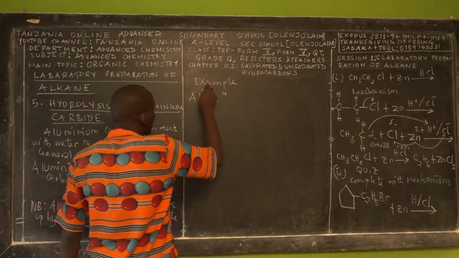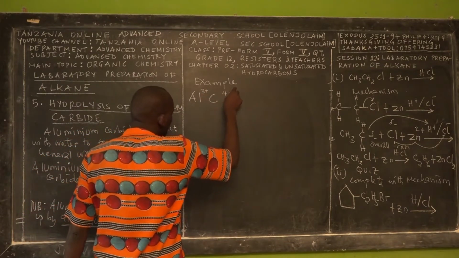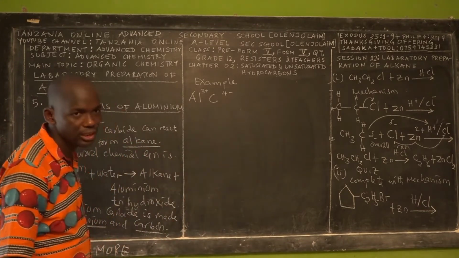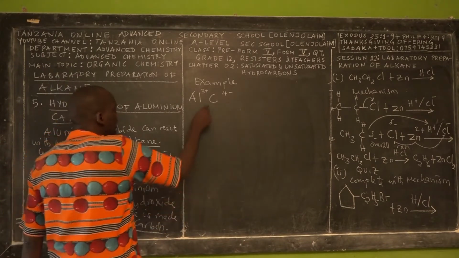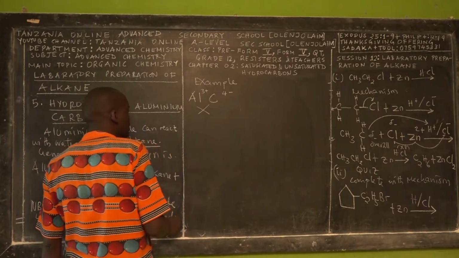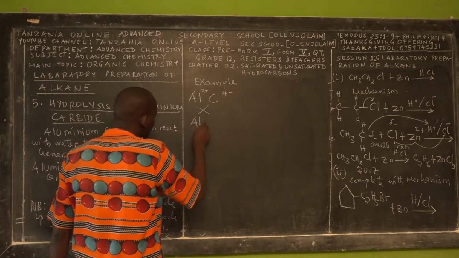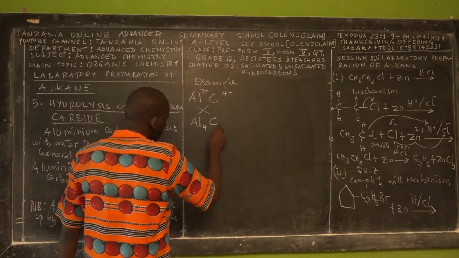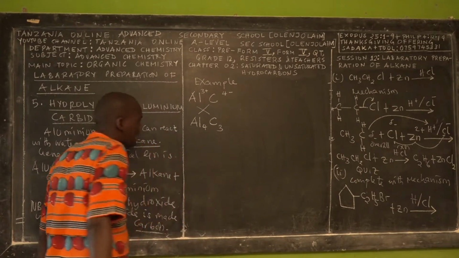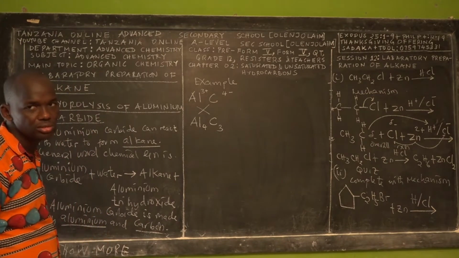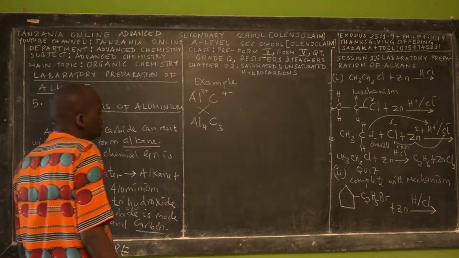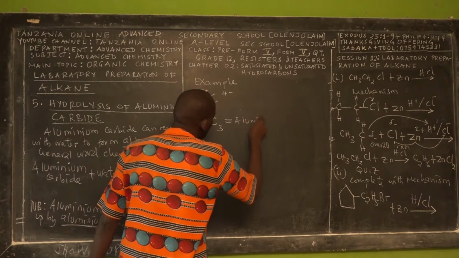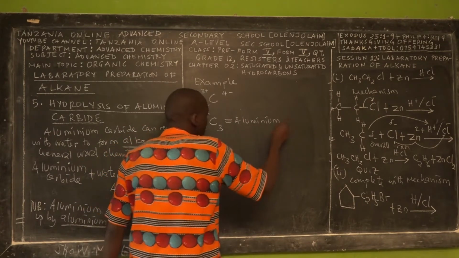So aluminium can lose 3 electrons, while carbon can gain 4 electrons. If you cross like this, you find that 4 atoms of aluminium are required to react with 3 atoms of carbon. Okay, so this is what we call aluminium carbide.